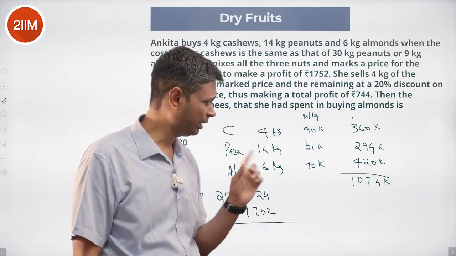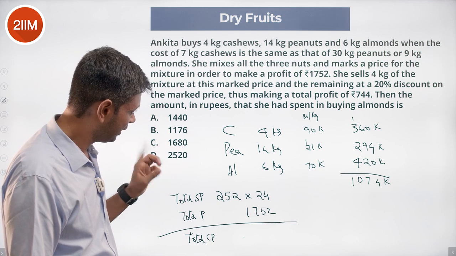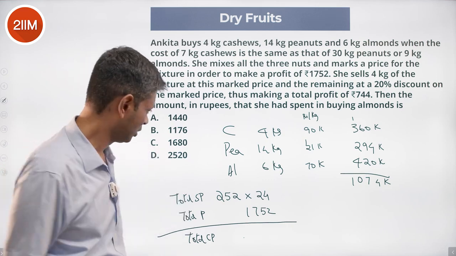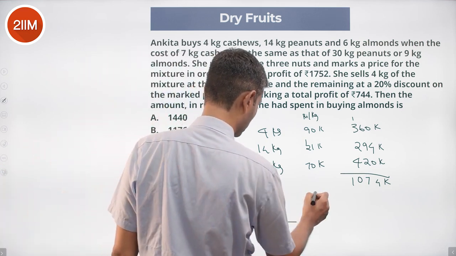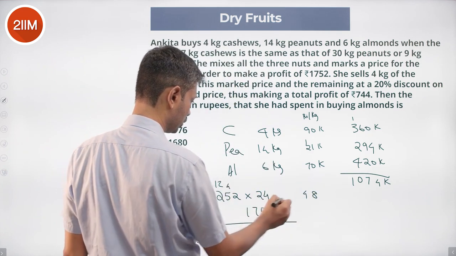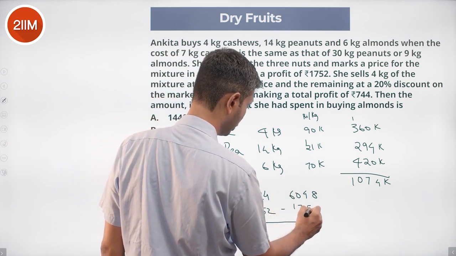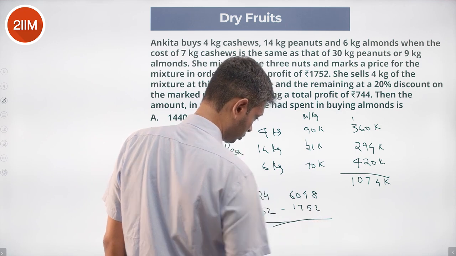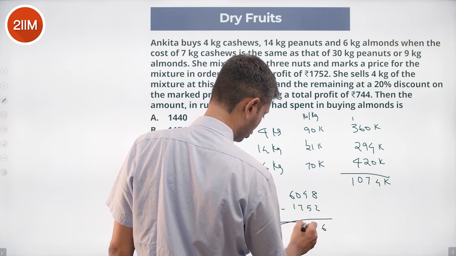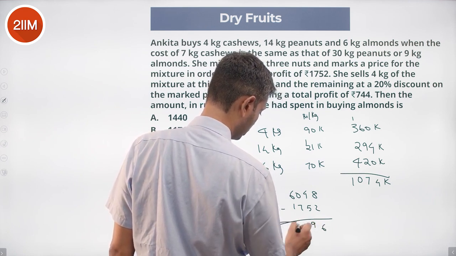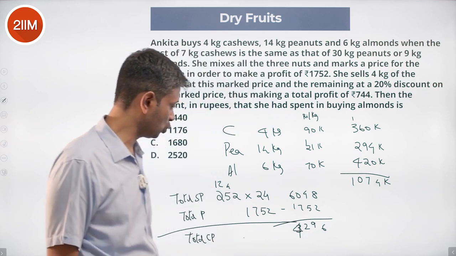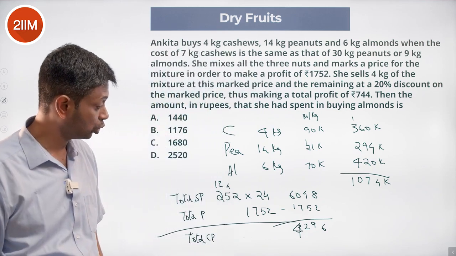So it's a right royal pain in the neck. So let's figure this out. 280, 294, everything seems to be fine so far. I don't think we've made any computation mistake yet. So 252 into 24, 24 twos are 48, 120, 124, 12, 48, 60, 6048 minus 1752. 8 minus 2 is 6, 15 minus 5 is 9, 9 minus 7 is 2, 4 minus 1 is 3, sorry, 4296. Our total cost price is 4296.